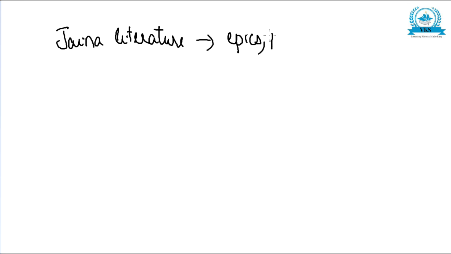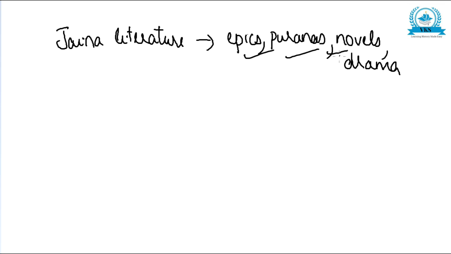The Jaina literature comprises epics, Puranas, novels, drama, etc. They composed the earliest important work in Apabhramsha, and prepared its first grammar also.